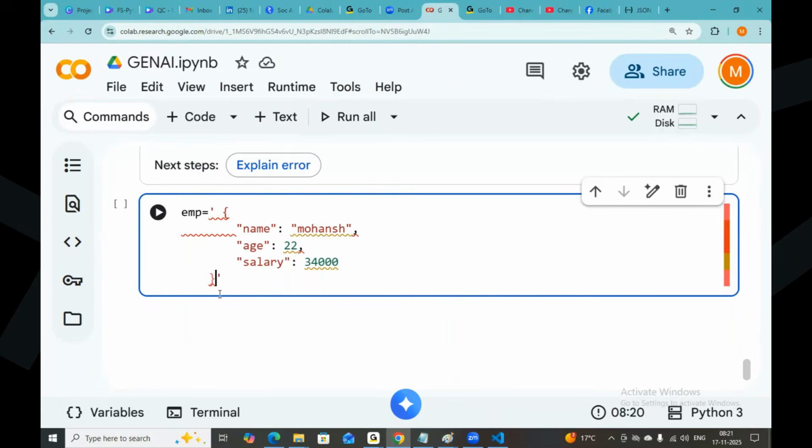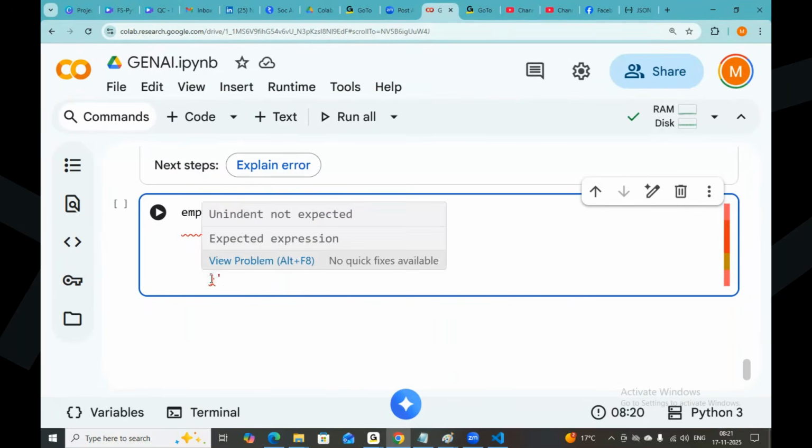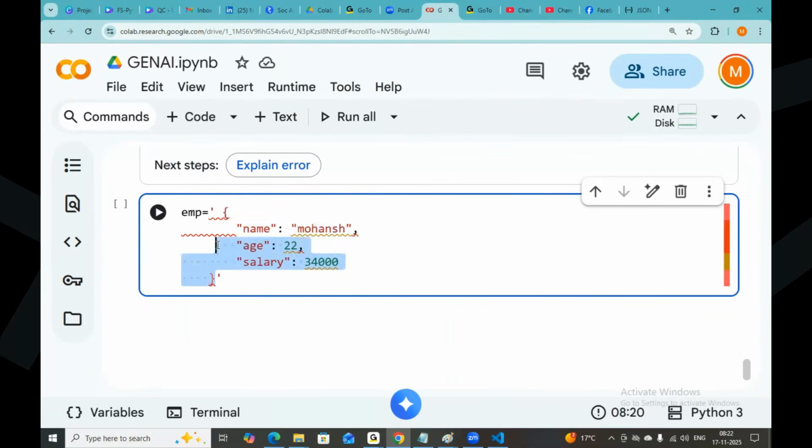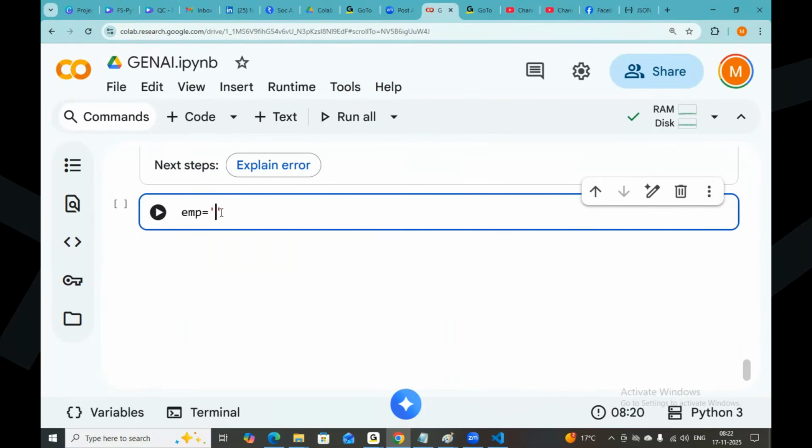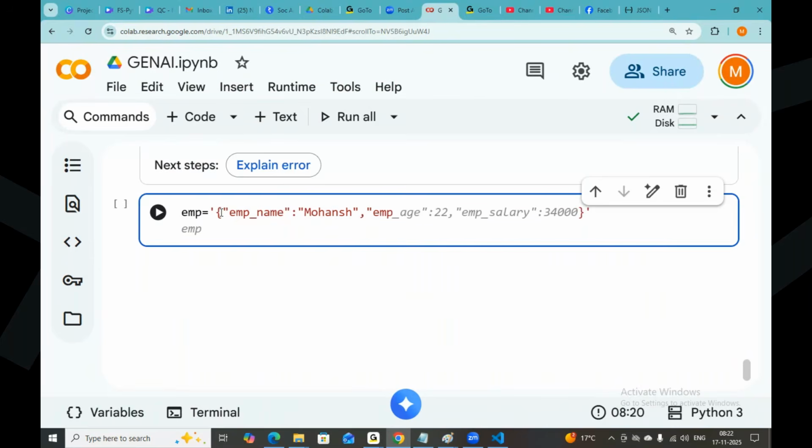New lines are not allowed. That is the reason. What you can do is write it down in one line. Okay, I will write the JSON now. Employee name Mohansh. I'm writing proper JSON here. Employee name Mohansh, employee age 22, employee salary 34,000. That is a proper JSON.